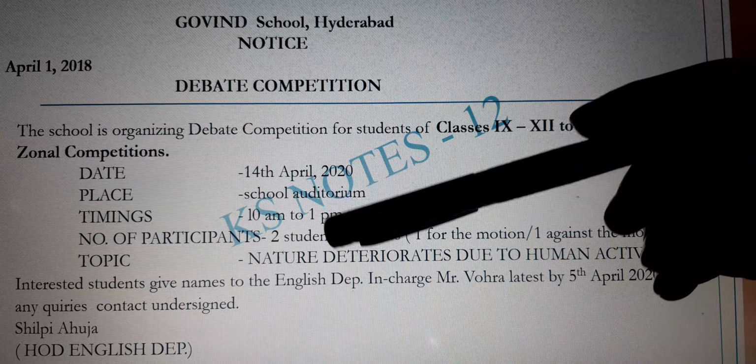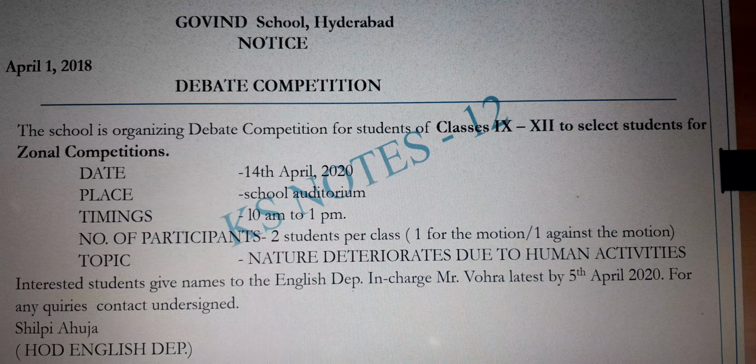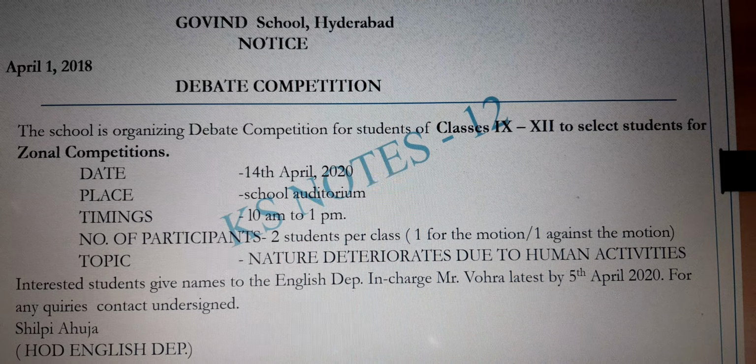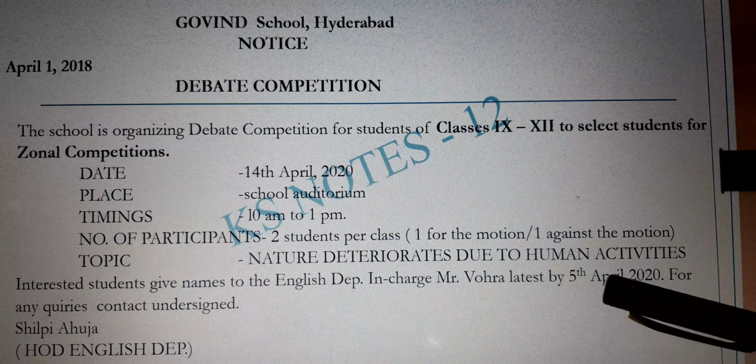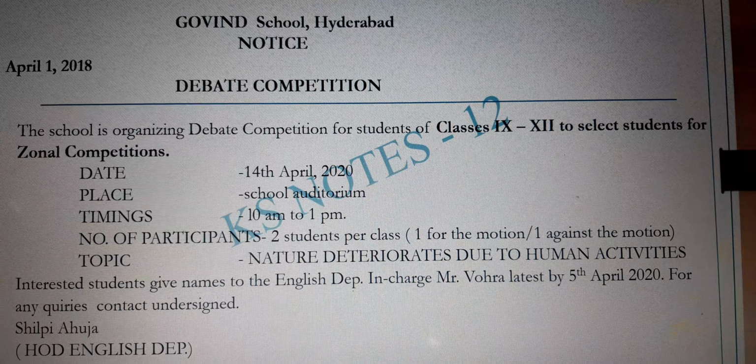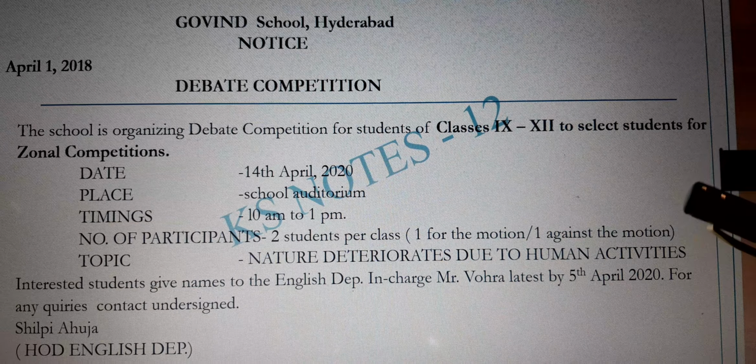So if you know the rough work and the value points, the thing becomes easy to write. Now, while writing, you have to keep in mind that notices are not written in the past tense because they are going to take place. The debate competition is going to be organized, is being organized. So we have to write with is plus ing, or it can be the simple present tense. Clear? So here, coming down to the next one, who to give the name to, and by what date the name has to be given. So this is the point. All those 11 points are considered and written in this notice.